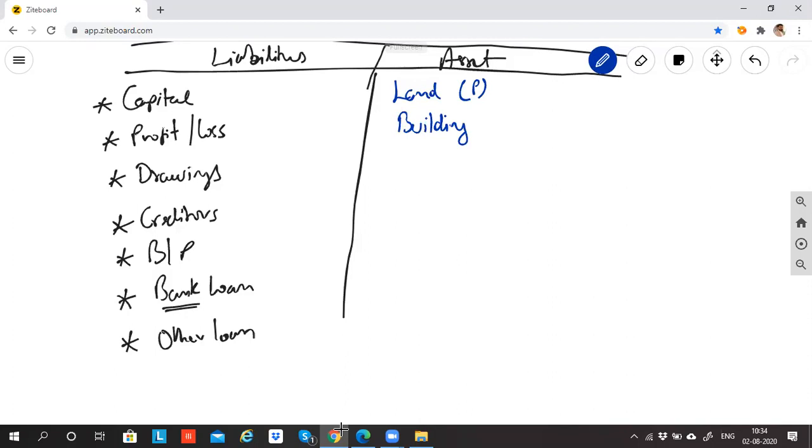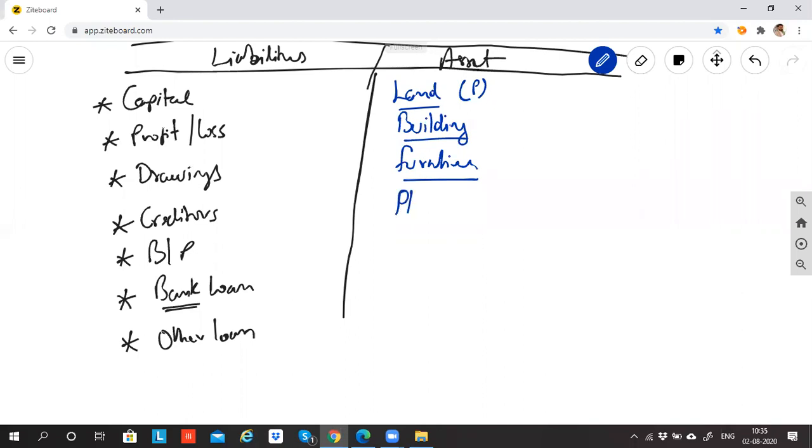If I'm taking land and building on rent, the rent I pay will come in my expenditure in trading and P&L. So the land and building coming on the asset side here is not on rent. We have purchased it. Then we come across something called furniture, which means I own the furniture. And all these things, land, building and furniture, I'm using in the business. Furniture I'm not selling, I'm using it. I'm sure you must know furniture.